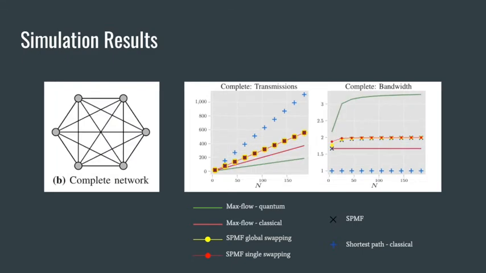In case B, we are dealing with a complete network of 6 nodes. In the complete network, classical max flow multipath routing outperforms shortest path maximum flow even when entanglement supplementation is used in terms of number of transmissions sent. The number of transmissions required for classical maximum flow multipath routing is less than all versions of the shortest path routing, even when entanglement supplementation is performed.